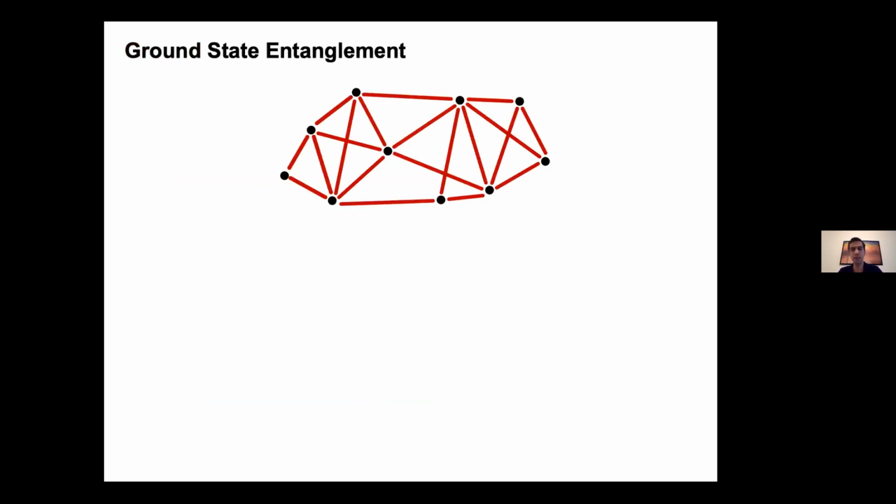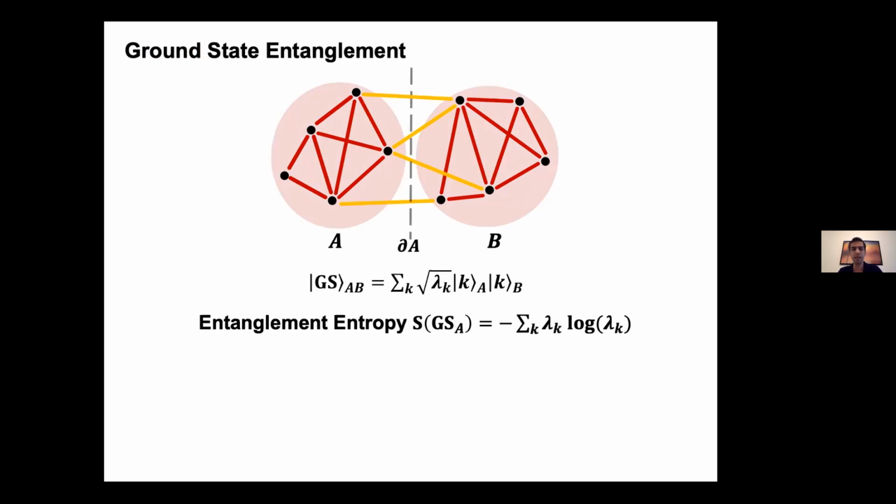So let's look at the ground state entanglement more closely. One way to think about the amount of entanglement in a many particle system is to partition the particles into two sets A and B and look at the entropy of the Schmidt coefficients across the boundary. And that's what we call the entanglement entropy.